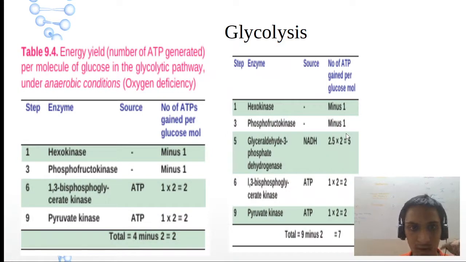Now let us see the energy yield. You can see here very well. This is for aerobic conditions. This is anaerobic conditions. In aerobic conditions, for hexokinase and phosphofructokinase, we are losing 2 ATP. There itself gone. For G3P dehydrogenase, 2.5 into 2, 5 ATPs. For 1,3-BPG, 2 ATPs. Same with pyruvate kinase, 2 ATPs.